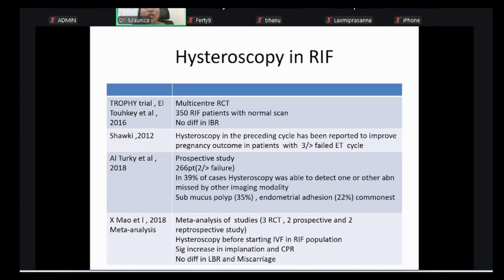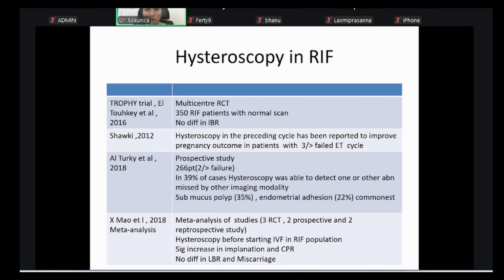Next, coming to hysteroscopy in RIF. Many of the centers, even in Hyderabad, in fact, are doing a diagnostic hysteroscopy for all the IVF cases before going for embryo transfer. But there are centers where they are not doing it for everybody, irrespective of any indication. The TROPHY trial was conducted. They included almost 350 recurrent implantation failure cases who had a normal scan. See, if you have a finding on scan, like a polyp,